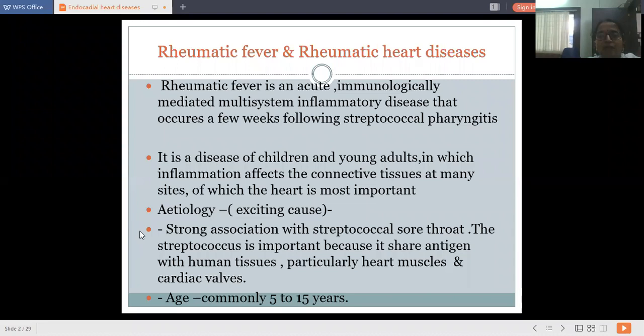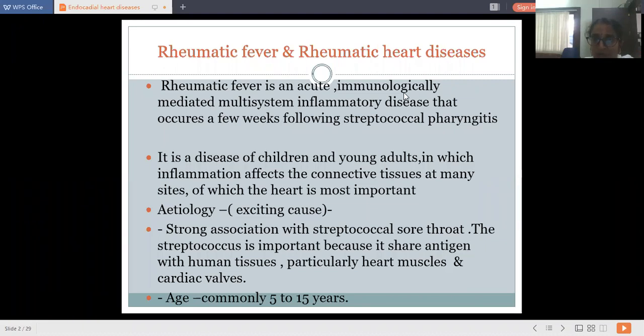Now about rheumatic fever. Rheumatic fever is an acute immunologically mediated multisystem inflammatory disease that occurs a few weeks following streptococcal pharyngitis that we